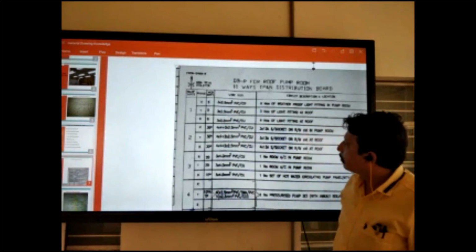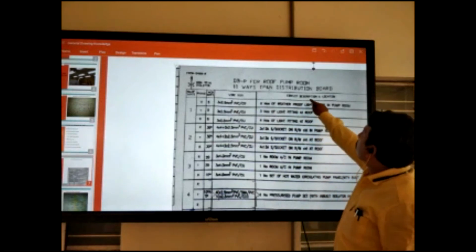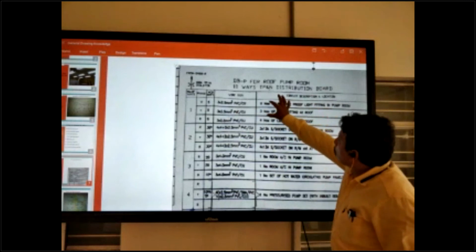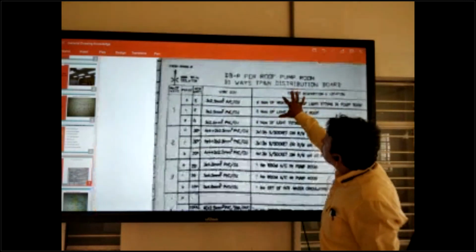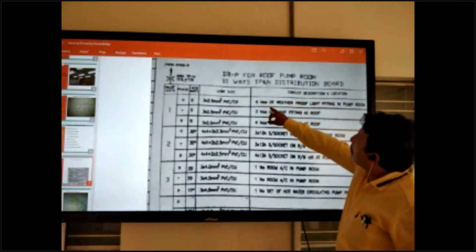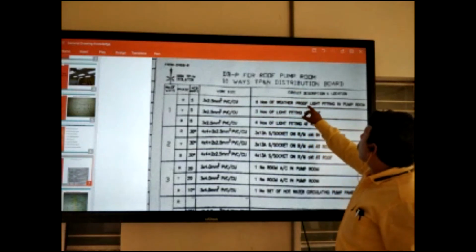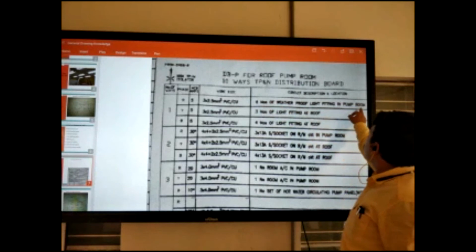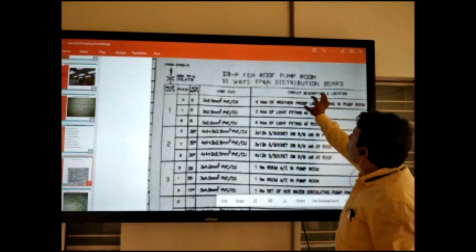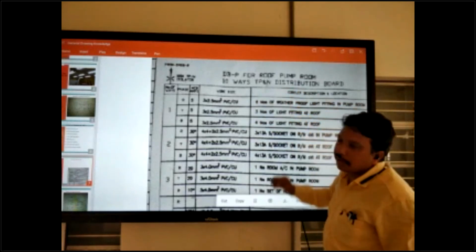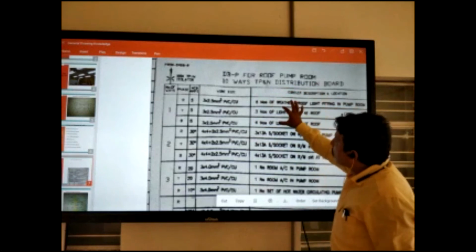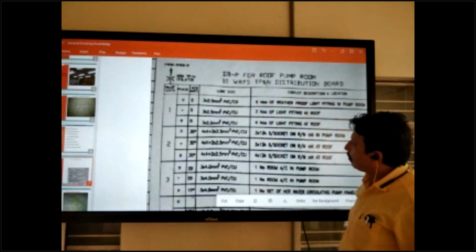Okay. So next one is circuit location. How many lights are inside here? 6 rows of weatherproof light fittings in pump room. Location of the area. How many quantity is there? Light, power socket, what? Okay.